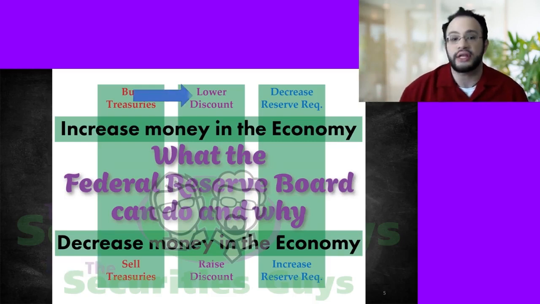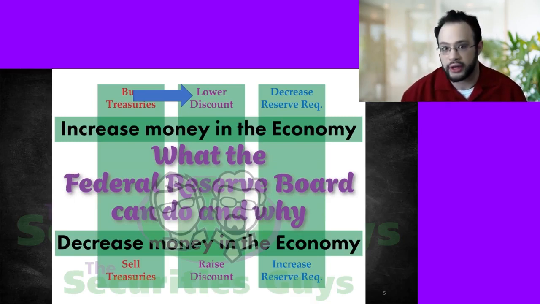I could lower the discount rate. The Federal Reserve Board consists of 12 member banks, spread out around the country. You can go and look at the map. It doesn't really matter. Some of them cover more states, some of them cover very few. There's the big main one in New York.